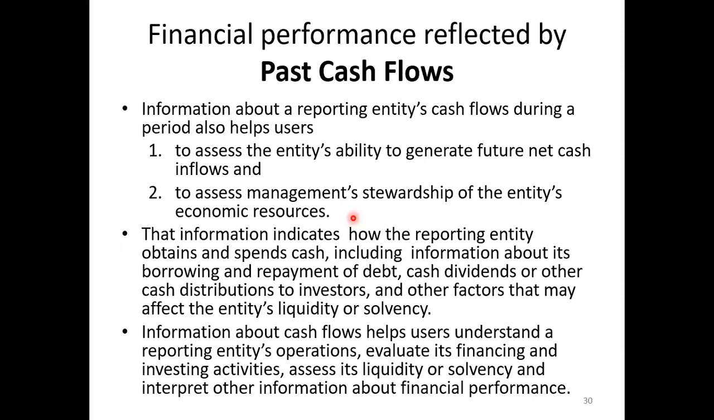That information indicates how the reporting entity obtains and spends cash, including information about its borrowing, repayment of debt, cash dividends, or other cash distributions to investors, and other factors that may affect the entity's liquidity or solvency. So not only how a company generates money, it also gives information about how the entity obtains, or receives, money, and how the firm spends money.